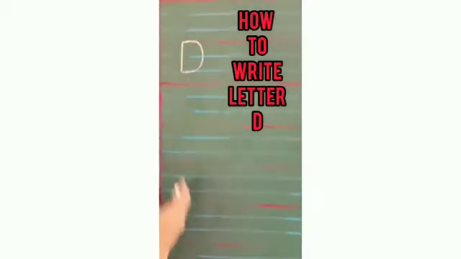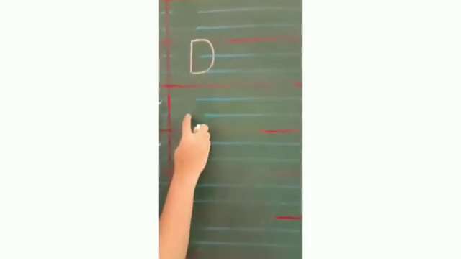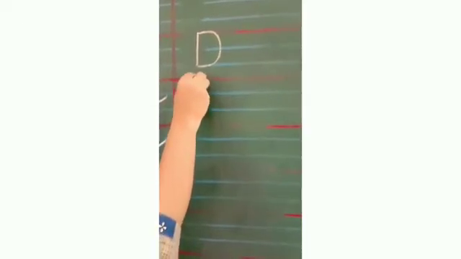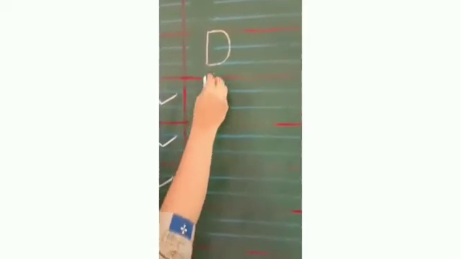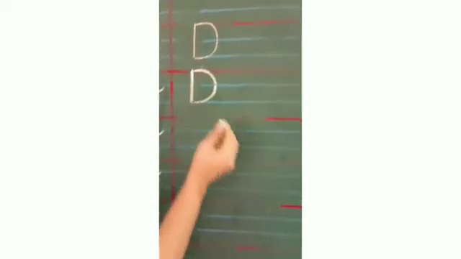So these are the pictures which start with letter D. Children, now we will learn how to write letter D. Okay? This is red line, first blue line and second blue line. We will write in these three lines. We'll start with red line. Red line to second blue line, standing line. Red line to second blue line, opposite C curve. This is letter D, capital letter D.